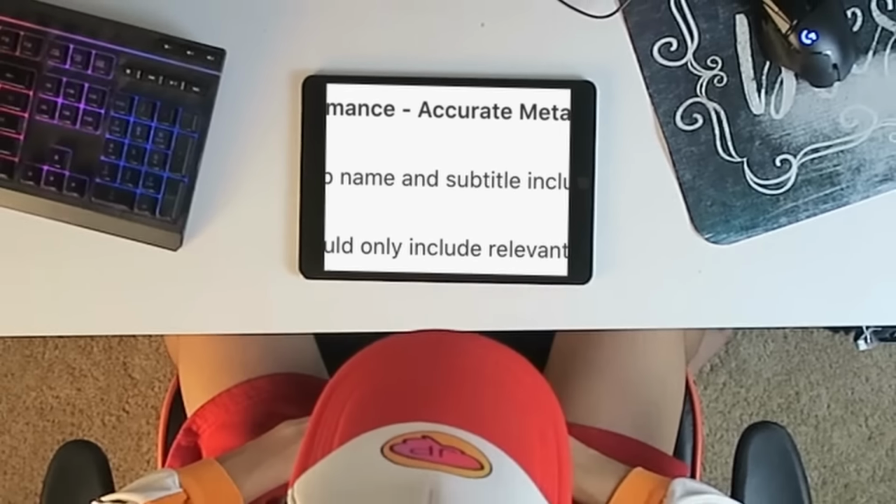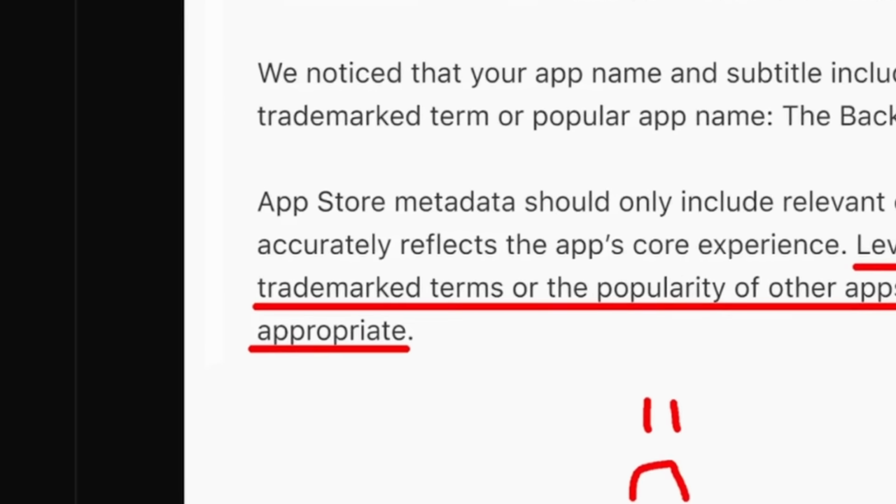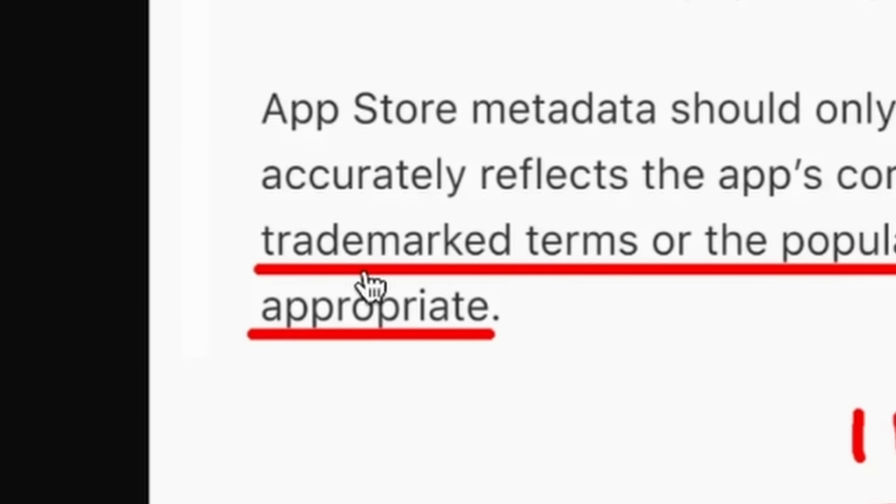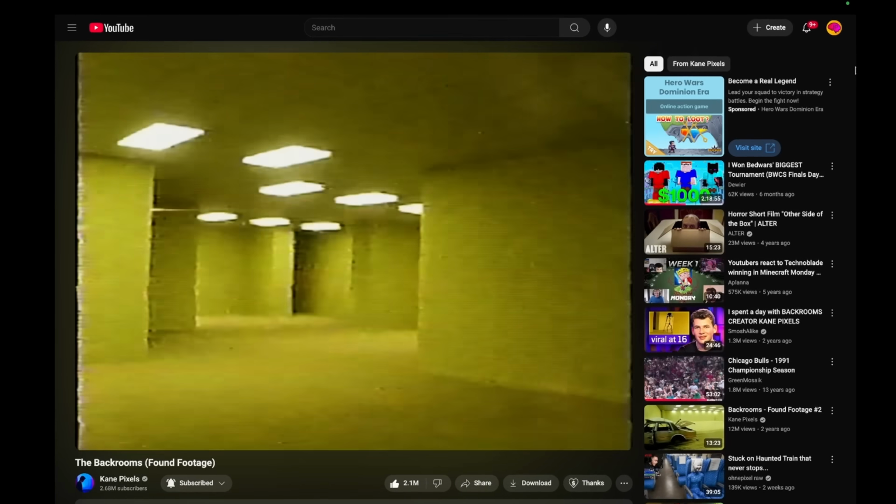The Backrooms. Two years ago, my game was deleted off the App Store for apparently using a trademark term. My game was based off the Backrooms, an internet creepypasta that is open source, and there's like 5 billion other Backrooms games on the App Store. Anyways, I have ideas for why my game specifically was removed, including that it went viral, but to get it back, we need to update it.